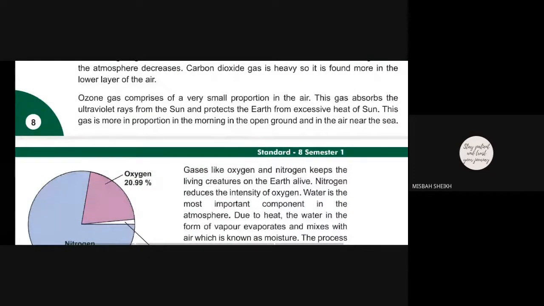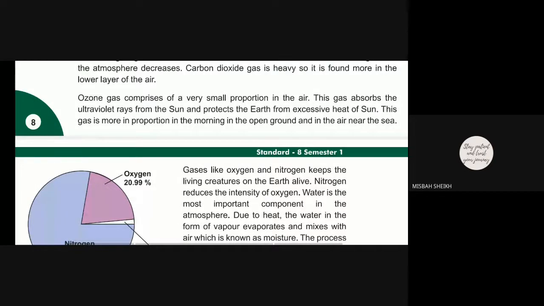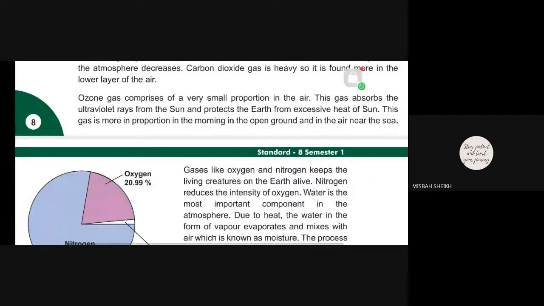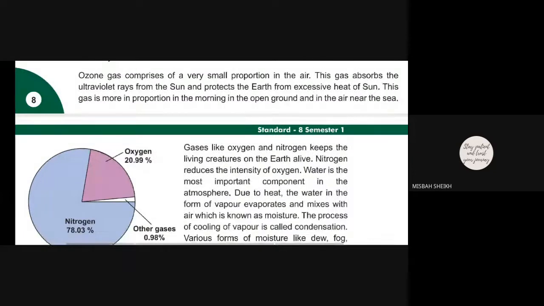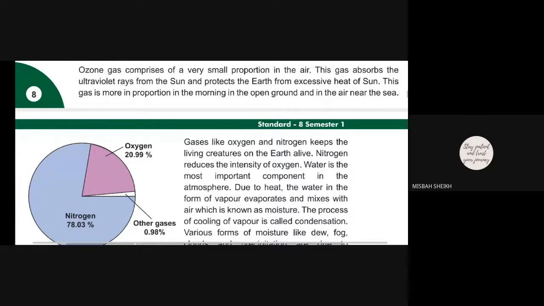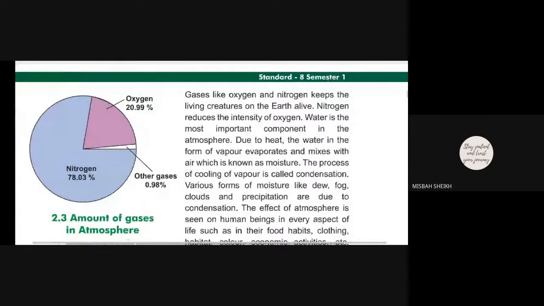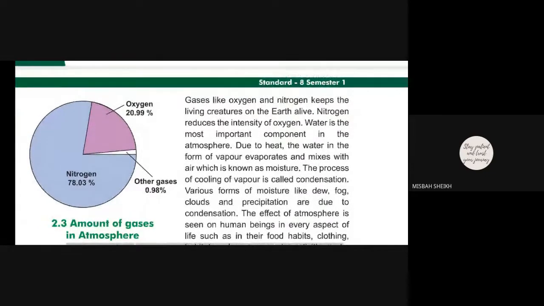This gas absorbs the ultraviolet rays, which are harmful for our body, and protects the earth from the excessive heat of the sun. This gas is more in proportion in the morning, in the open ground, and in the air near us. When you go nearby the sea, it is very harmful. Okay. Next.